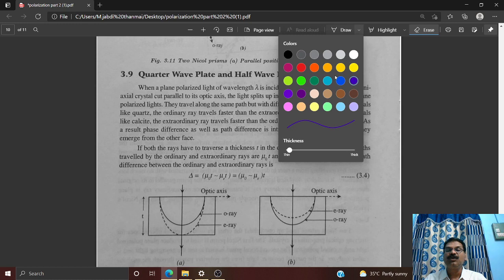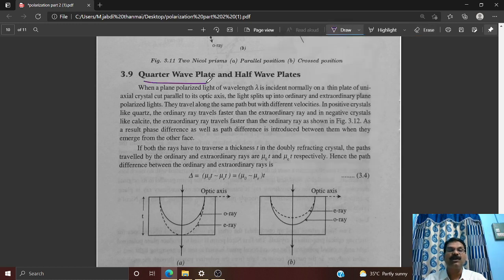Is it clear? So how do we explain these two plates here? The first one is known as the quarter wave plate. When a plane polarized light of wavelength lambda is incident normally on a thin plate of uniaxial crystal cut parallel to the optic axis, what happens? If you see this diagram, my students, this is also a calcite crystal. This is called a calcite crystal.